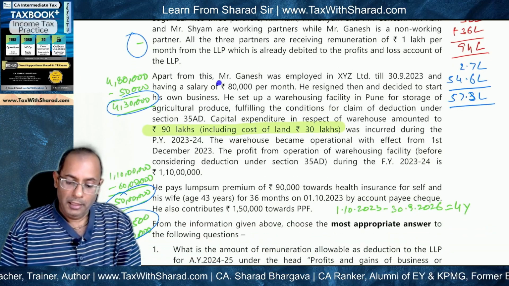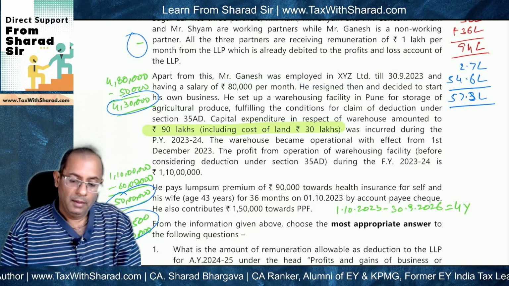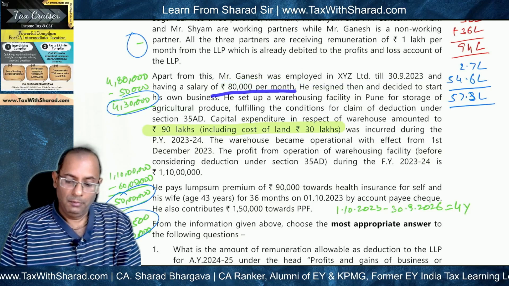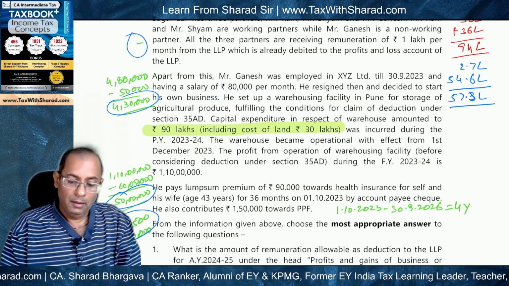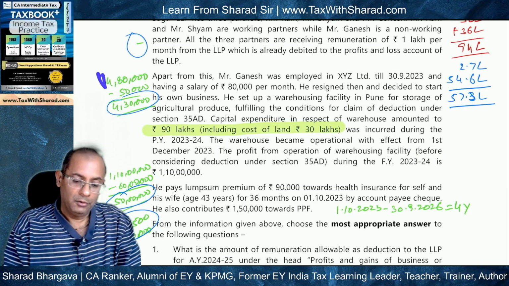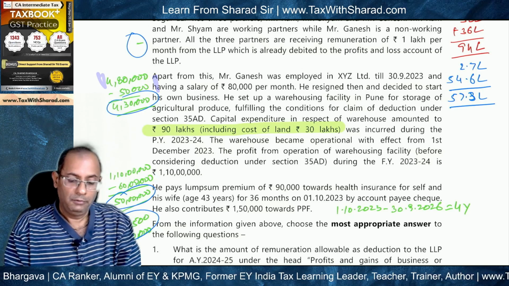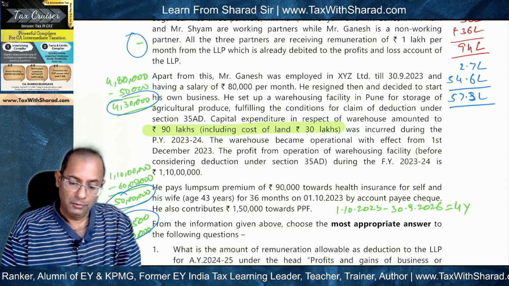Next, we see that Mr. Ganesh was employed in XYZ Limited till 30th September and having a salary of 80,000 per month. So for 6 months, we need to add the salary income, which comes to 4,80,000, and then we need to provide standard deduction of 50,000. So the salary income will come to 4,30,000.